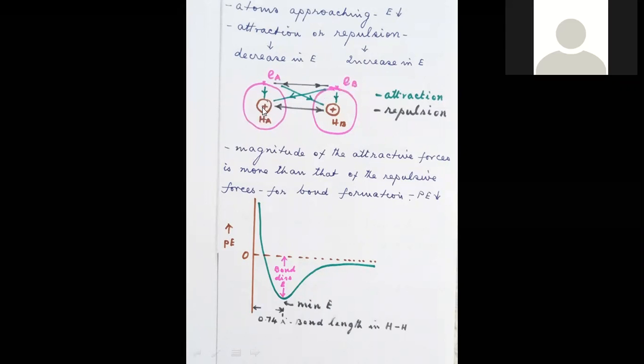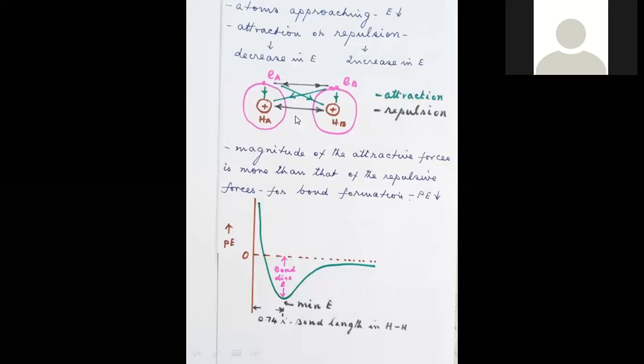Look here, hydrogen A has an attraction over electron A. Similarly, hydrogen B has an attraction towards its own electron, EB. But at the same time, each nucleus extends its attraction to the other electron also. So these are all the attractive forces existing when two atoms are together.